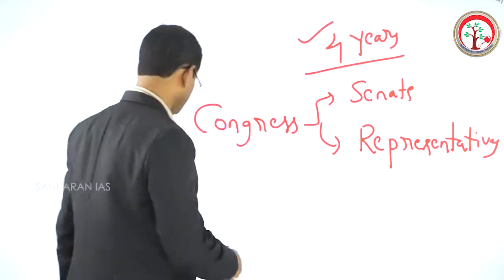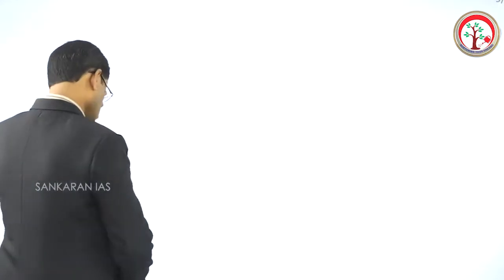For example, in India, the judiciary exercises control over the executive and legislature. For example, all the actions of the executive branch must be in conformity with the Constitution of India. If it is against the Constitution, if it is against the fundamental rights guaranteed by the Indian Constitution, then all the executive actions can be declared as constitutionally invalid by the Supreme Court and the High Courts by applying the power of judicial review.